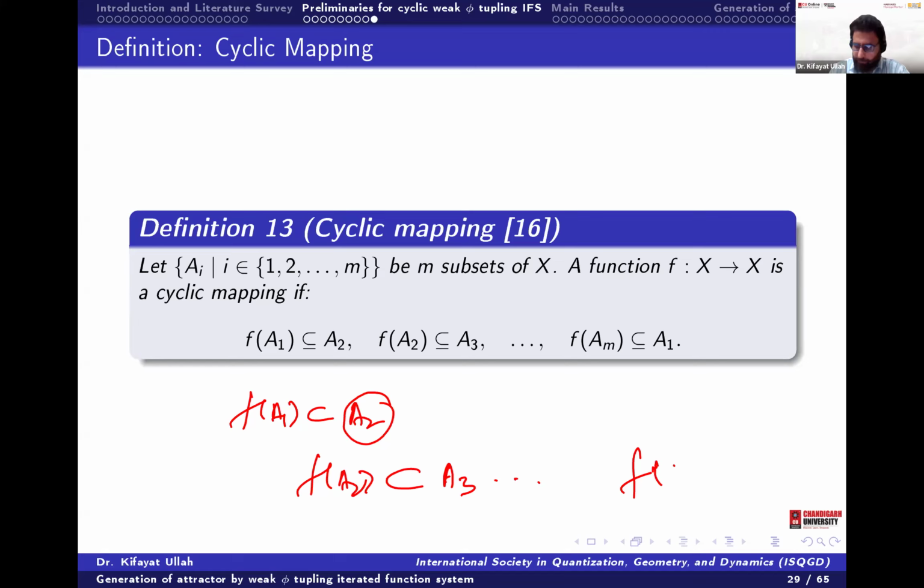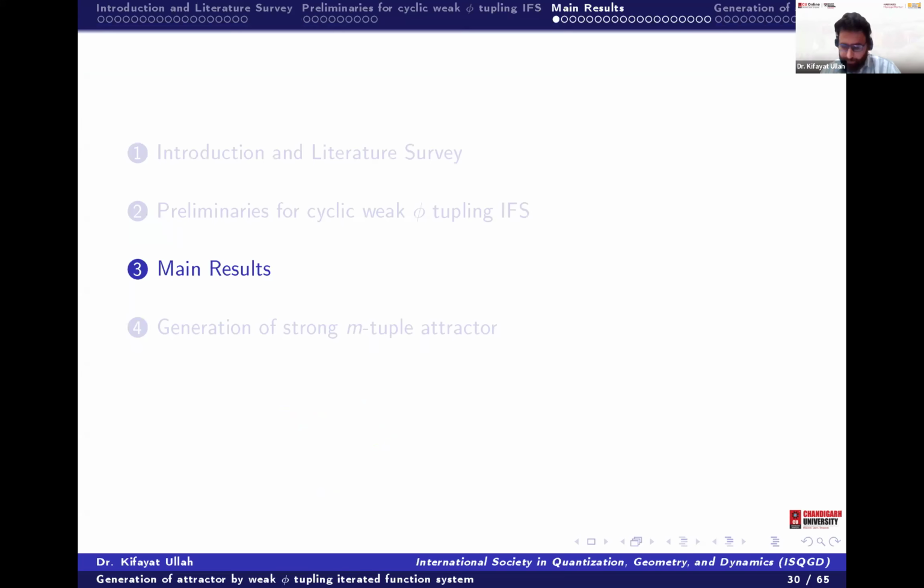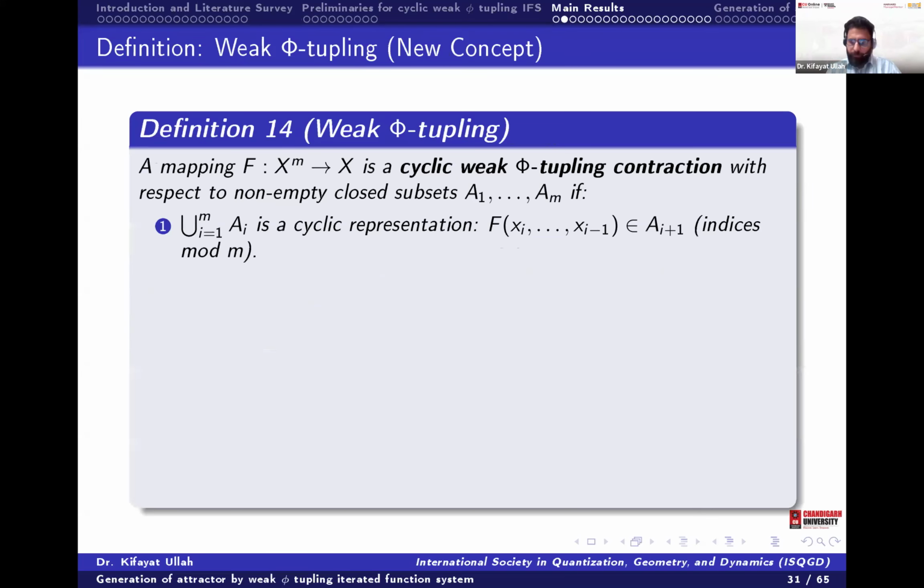F of am will again come to the A1. So this is called the cyclic mapping. Okay, so now what we will do, we will take a function. Okay, now we are coming to the main result. First, we will show that the fixed point exists by the weak phi contraction that